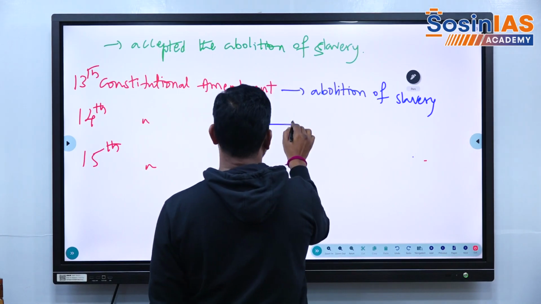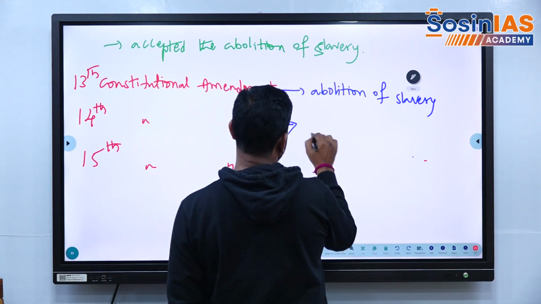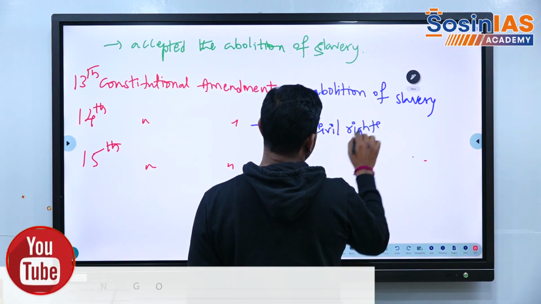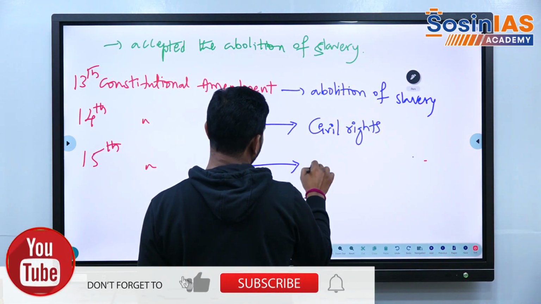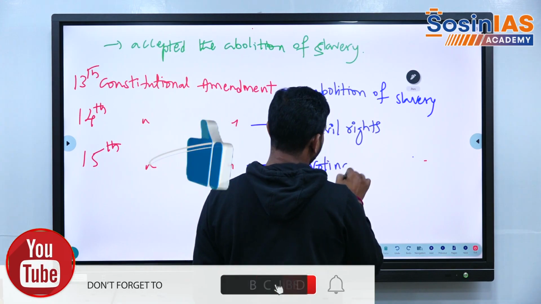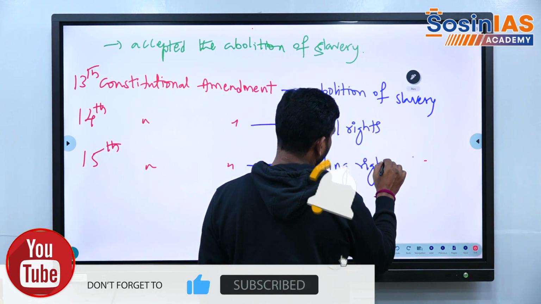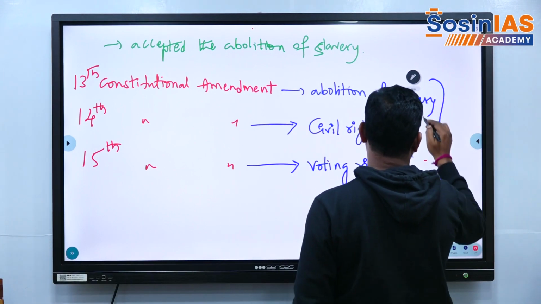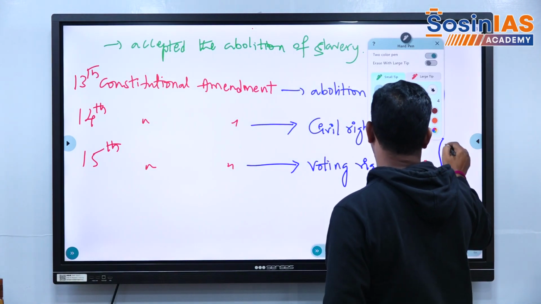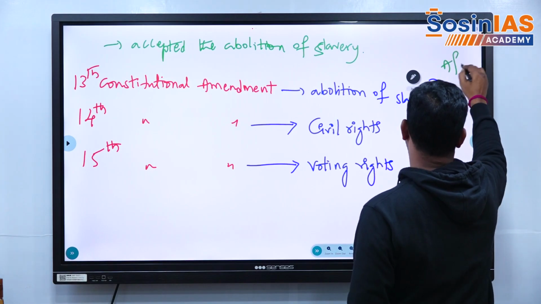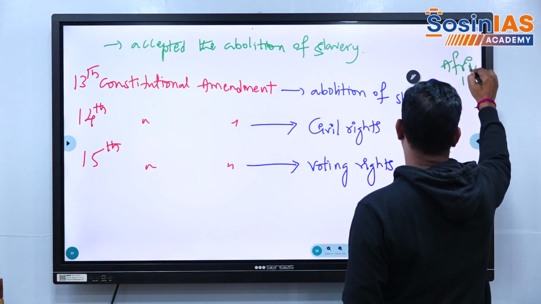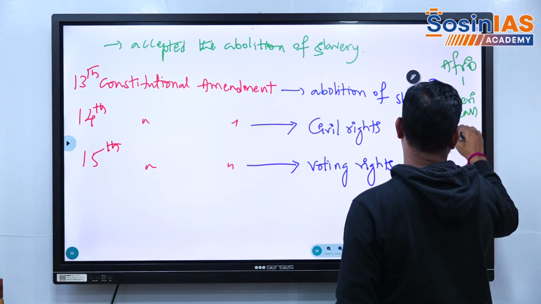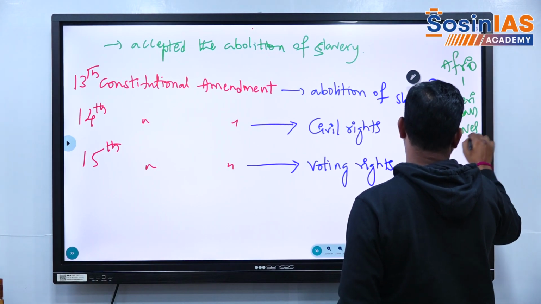The next one, the 14th Constitutional Amendment, provides the civil rights, and the 15th Constitutional Amendment deals with the voting rights. For whom? To the Afro-American slaves.